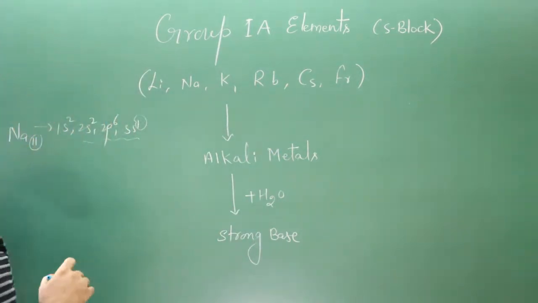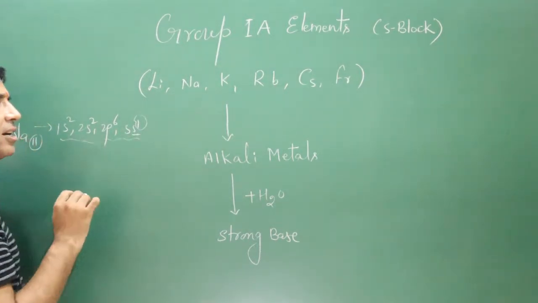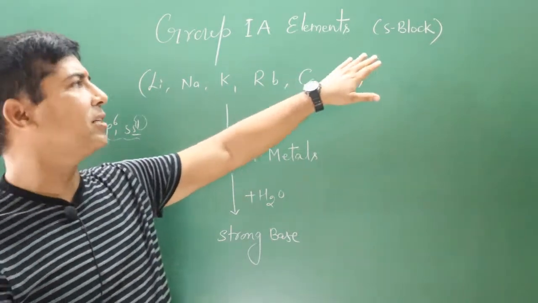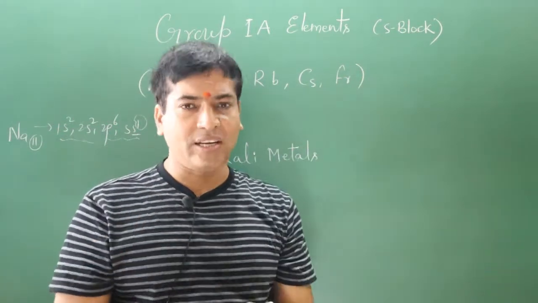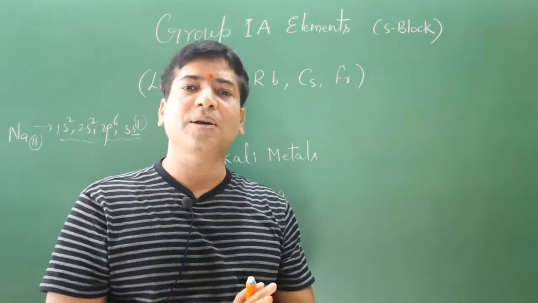Another point. Now we can see in their outermost shell they have an s orbital. This is the reason these elements are also known as s block elements in the periodic table.